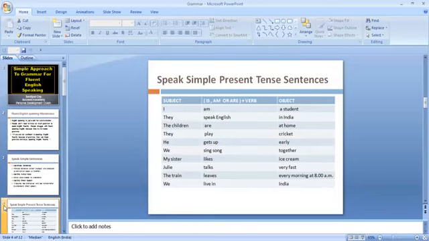Suppose you are going somewhere, how are you going to say it? The bus leaves early at 7 a.m. in the morning. You are telling someone that the bus leaves early. So use simple sentences. And we live in India. You can say we live in India. Then you can change it to we live in Assam.